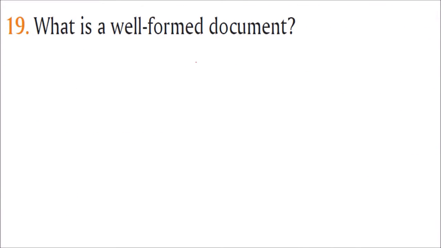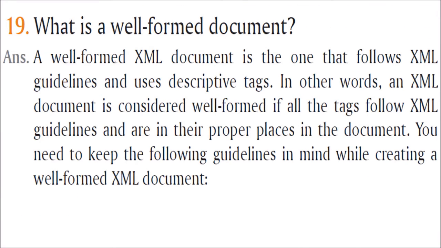What is a well-formed document? A well-formed XML document has certain guidelines and descriptive tags. If a document abides by or conforms to these, we say it is a well-formed document.